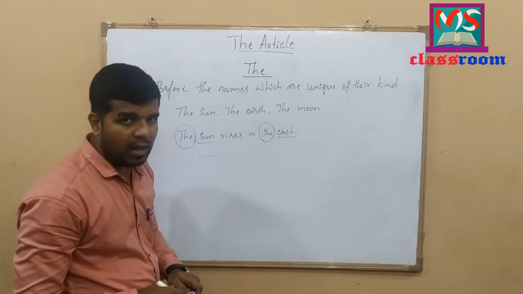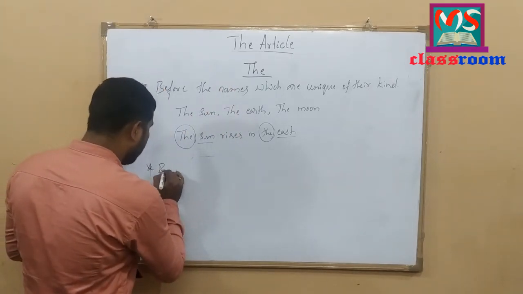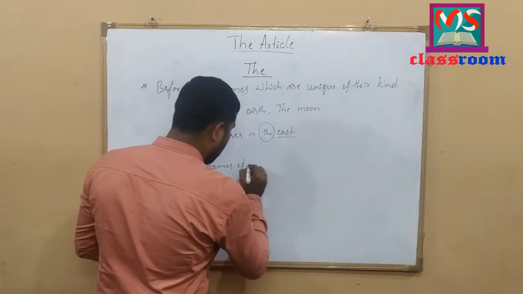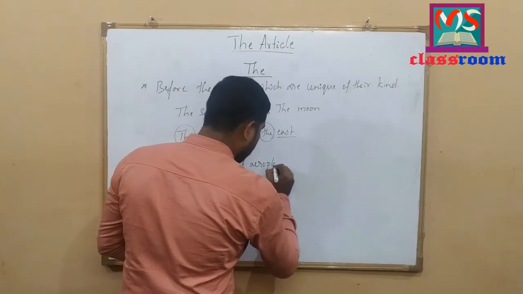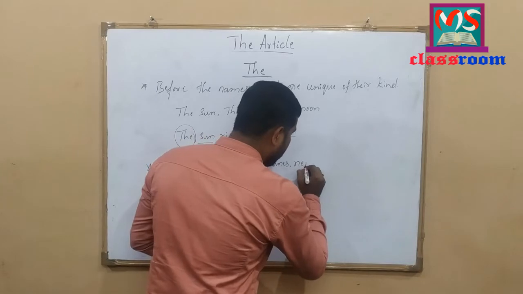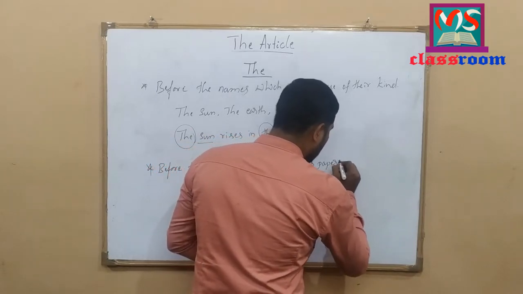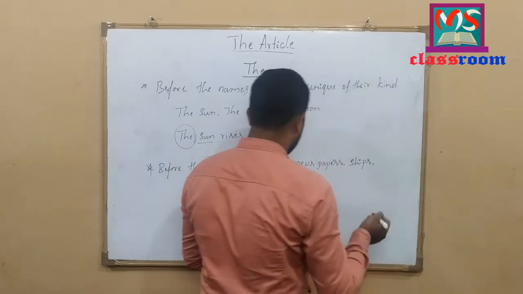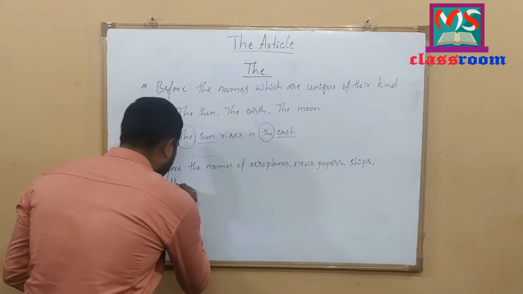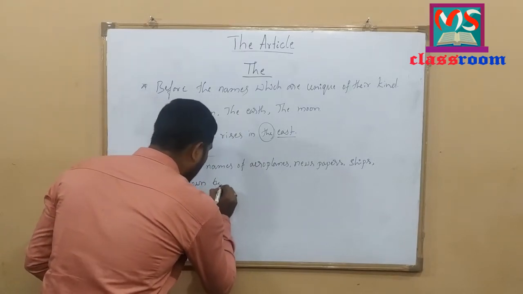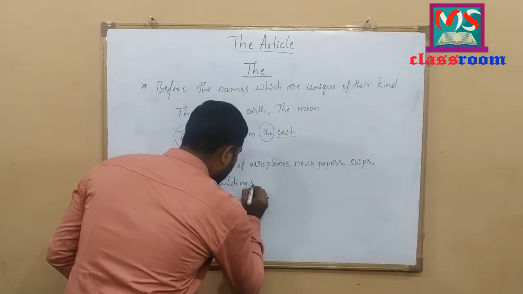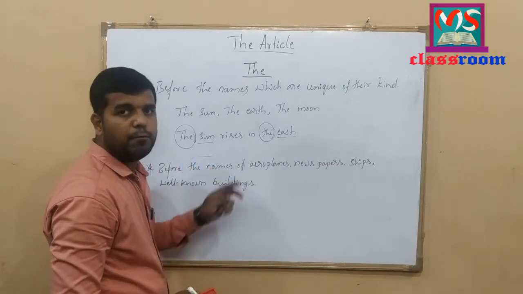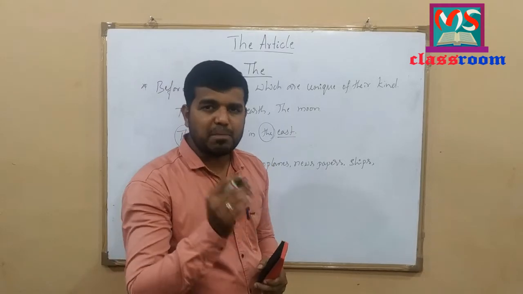Here definite article the is also used before the names of aeroplanes, newspapers, ships, well-known buildings. Before the names of aeroplanes, newspapers, ships, well-known buildings, we use definite article the. Let me write some examples here.